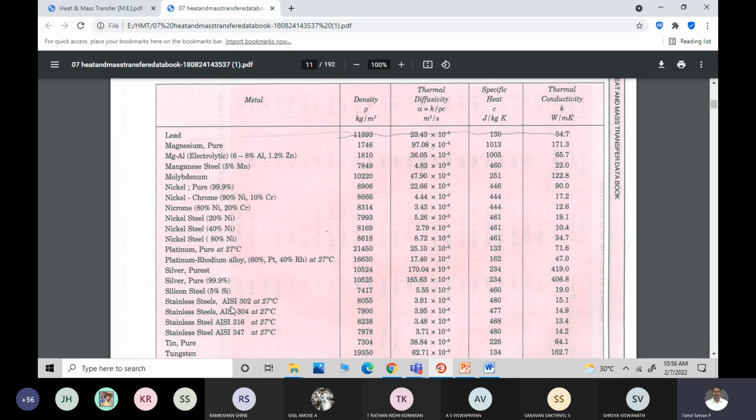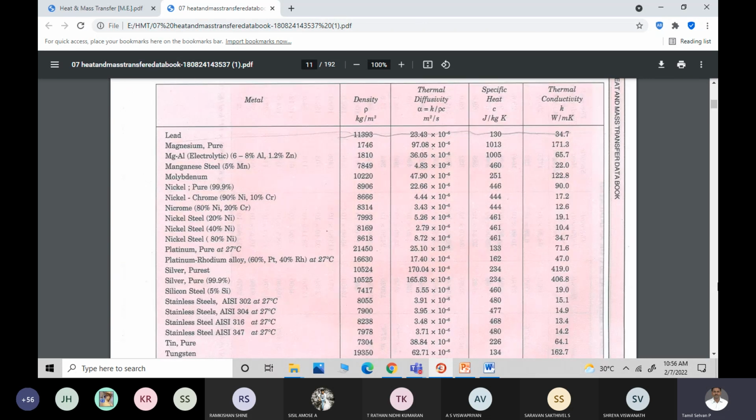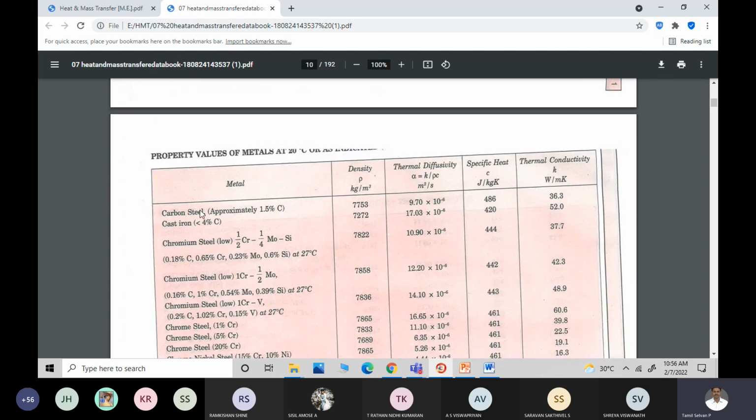Suppose you assume it as stainless steel, then it changes again. And suppose you assume it as carbon steel, then again you have a change in values. So the thermal conductivity value changes between carbon steel and nickel steel or silicon steel. You can see the silicon steel thermal conductivity is 19, whereas carbon steel has a higher thermal conductivity of 36.3.